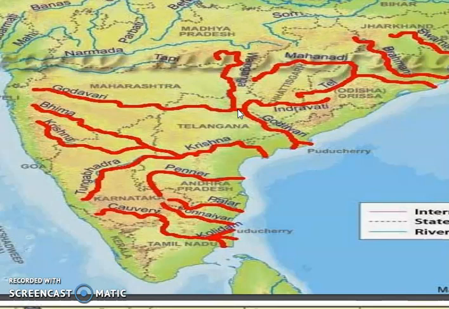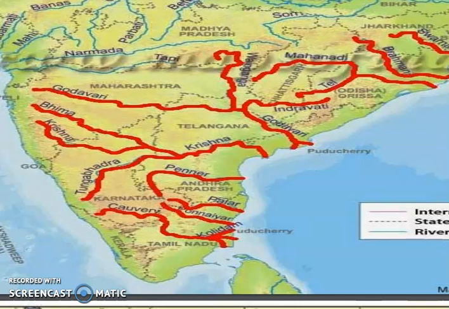And on the other hand, you can see in this blue color, the Narmada, the Tapi, the Mahi, the Sabarmati, all these rivers start from the central highlands, basically these two, and they flow towards the western coast of India, and they discharge their water in the Arabian Sea. So these rivers are called west flowing rivers. So basically the peninsular rivers are those rivers which flow from the peninsular region, and these rivers are non-perennial. These rivers don't have water throughout the year.